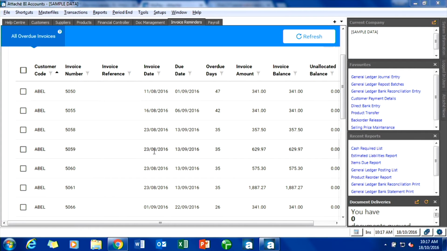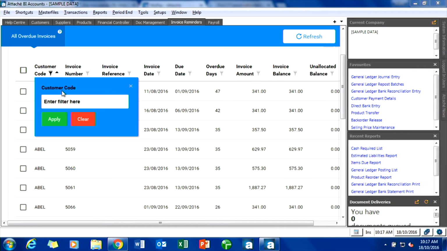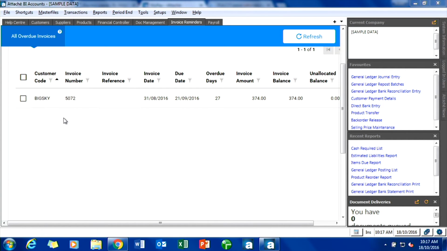You can also filter. I can come in and filter on my customer, for example, and all I want to do is Big Sky. I hit apply, and it shows me I've got one invoice outstanding there for Big Sky. If I want to send them a reminder, all I have to do is click in the box and it ticks it.